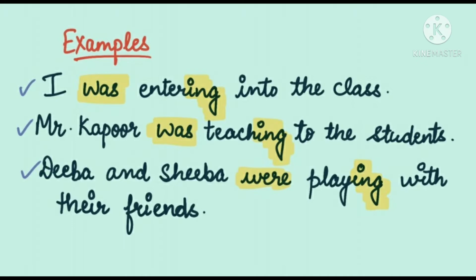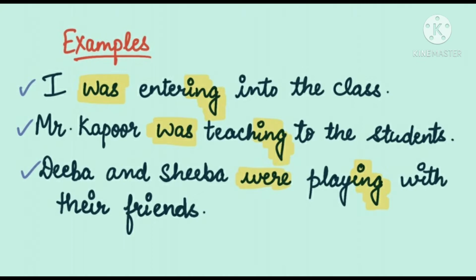Next sentence is Diba and Sheba were playing with their friends. Now here Diba and Sheba, we are talking about these two girls, so this is plural, and with plural we use were, and with the verb don't forget to put ing, as this is in the form of continuous tense.